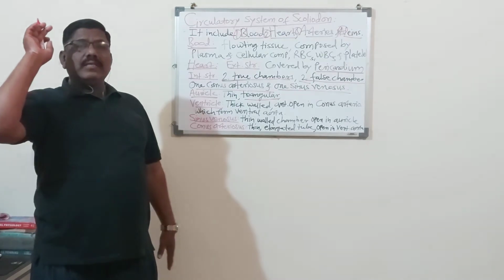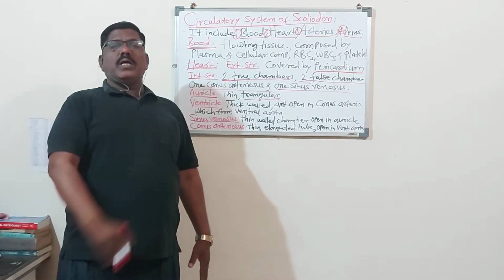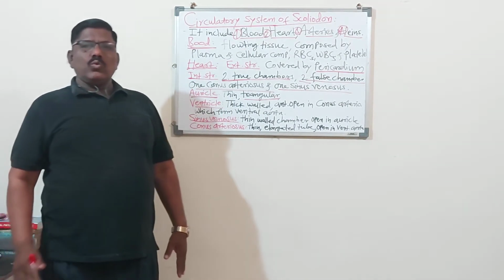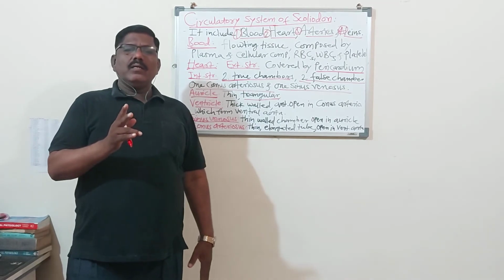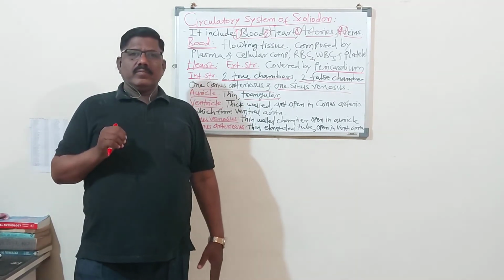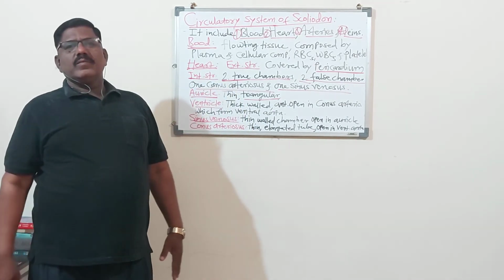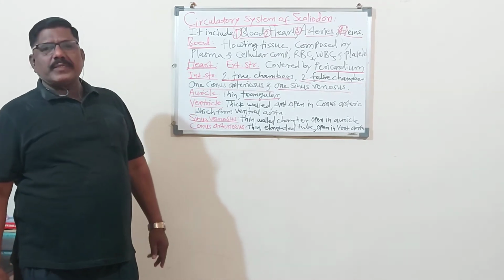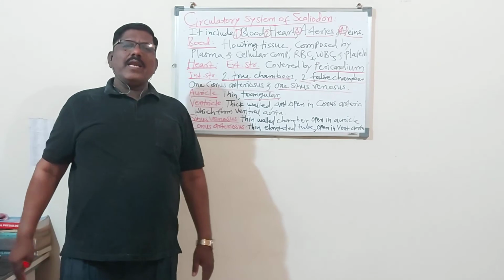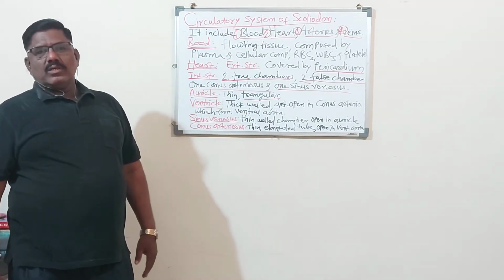And you remember one thing: when we are doing the dissection of a chordate animal, we have to cut the animal ventrally, because on the dorsal side the vertebral column is present, and in the vertebral column the spinal cord is present. If that is disturbed, it is very dangerous.